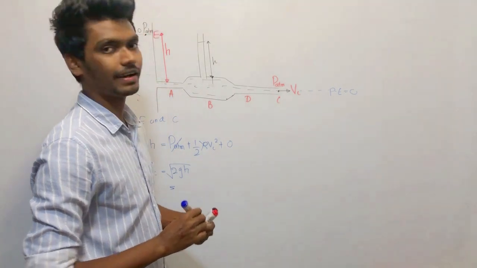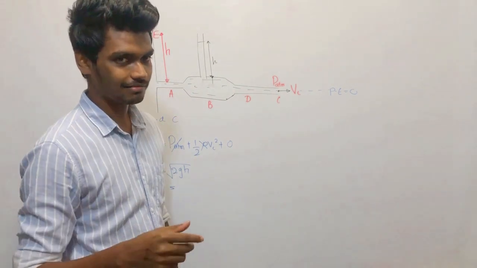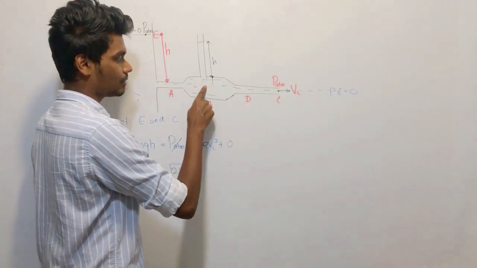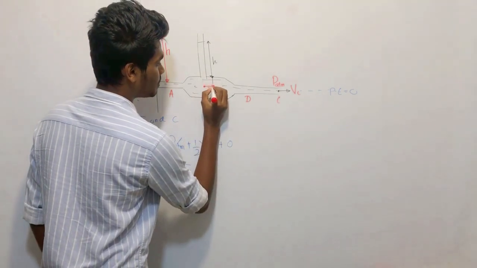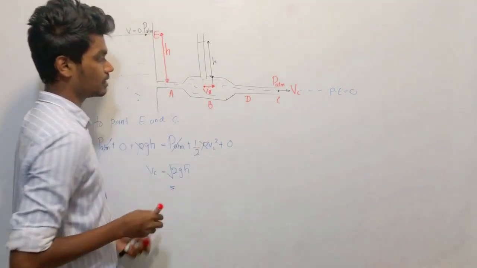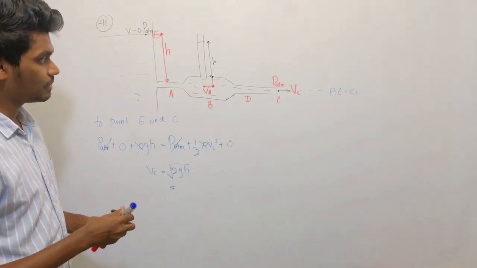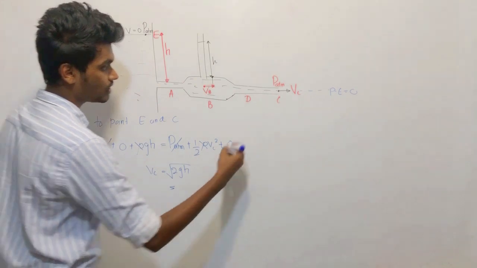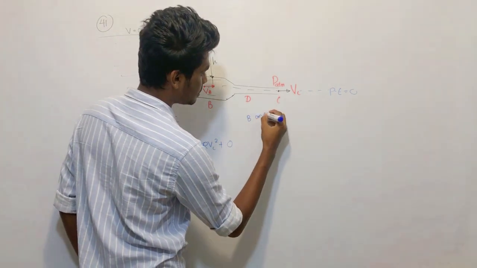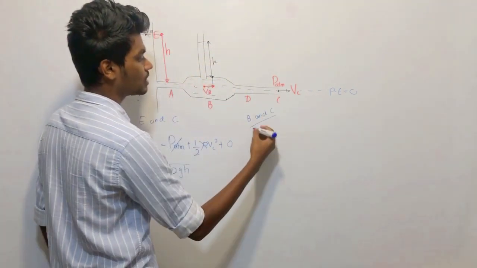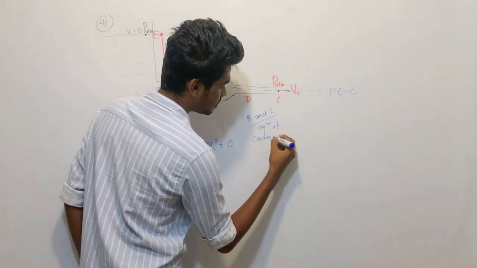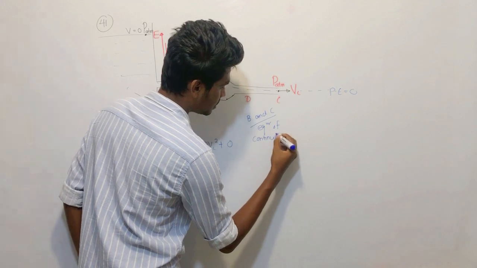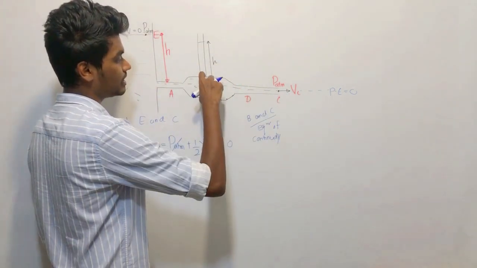So why did I find that? Because now I'm going to somehow find the velocity at this point also, the velocity at B. How can I find that? By applying the equation of continuity, A1 V1 equals A2 V2, between B and C.